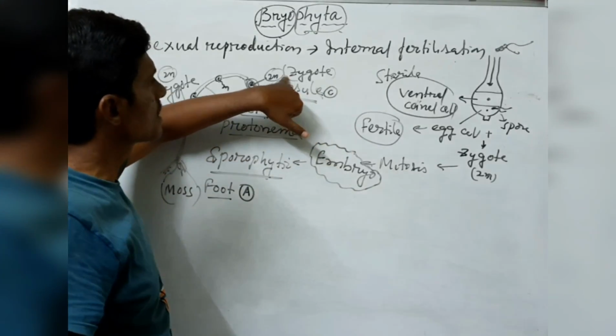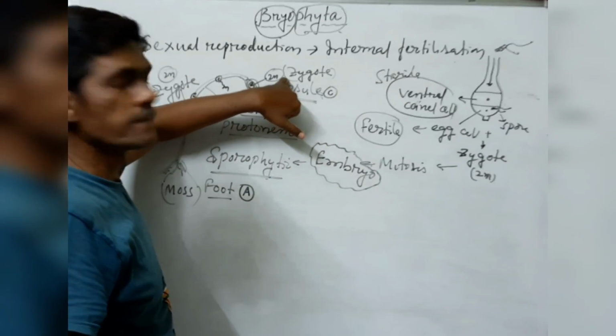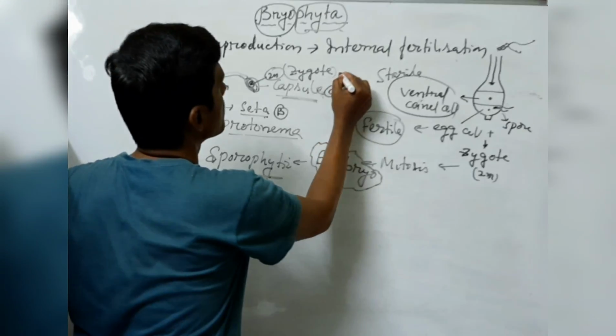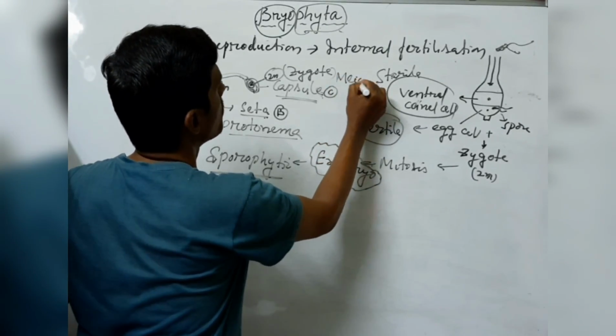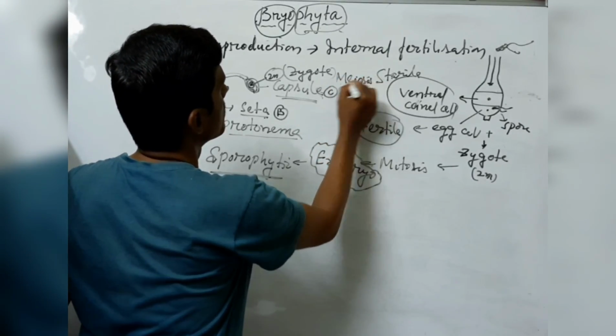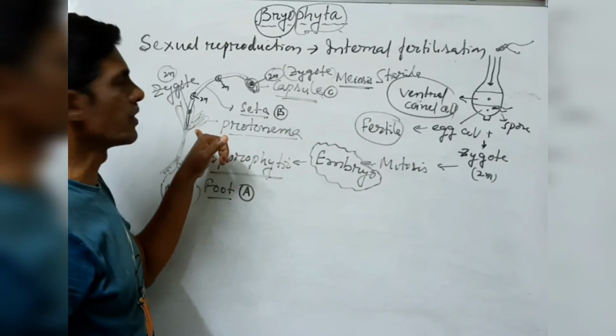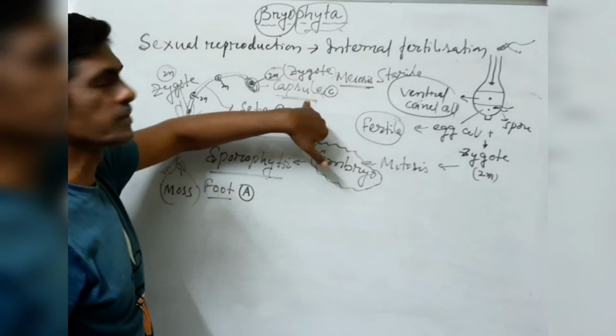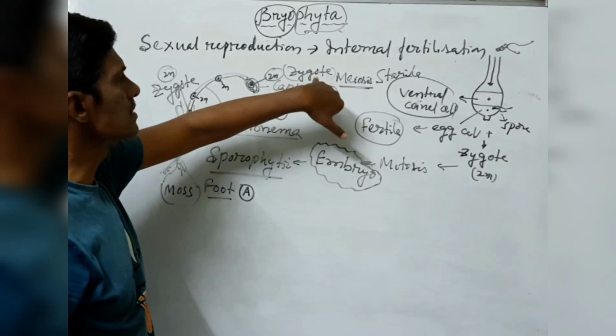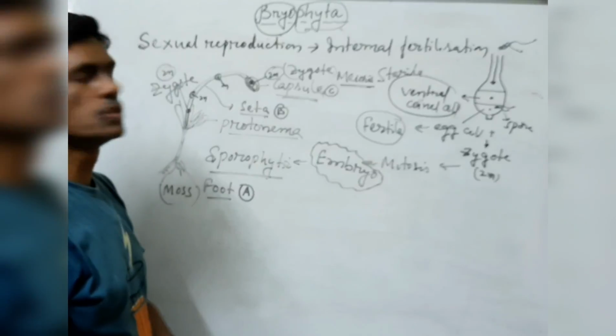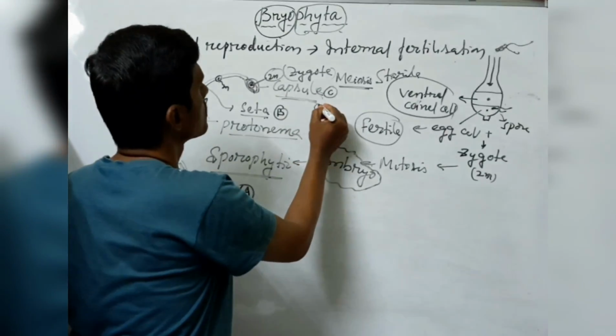After reaching the capsule, the zygote undergoes meiosis. So meiotic cell division takes place inside the capsule, and the zygote produces a number of spores.